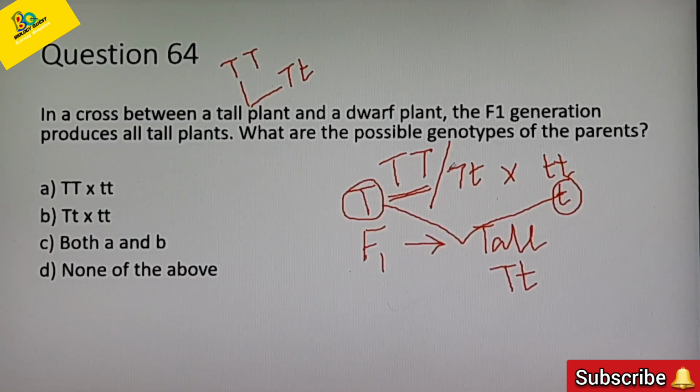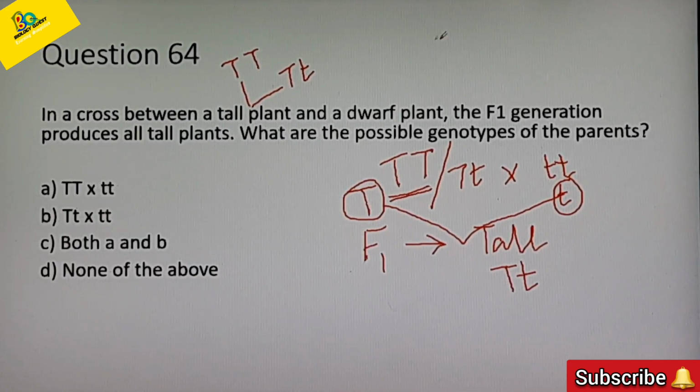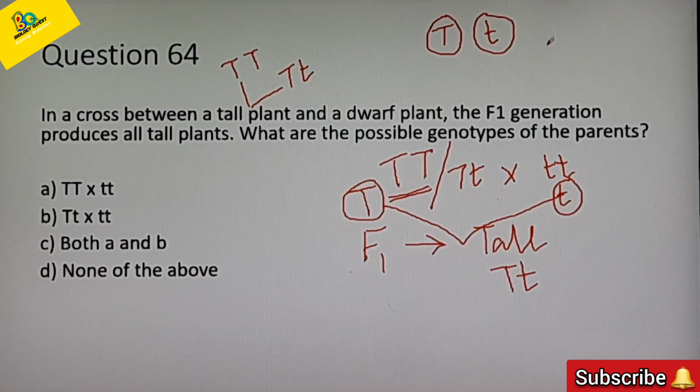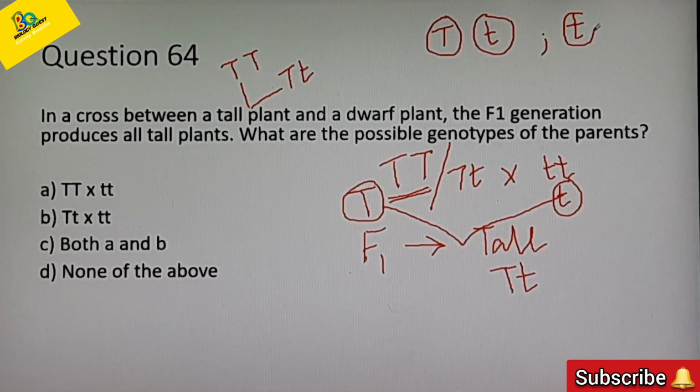If the genotype of the parent was capital T, small t, then two types of gametes would have been produced, isn't it? Capital T as well as small t would have been produced by the tall parent. And the dwarf parent would produce all the gametes of one type containing only small t.